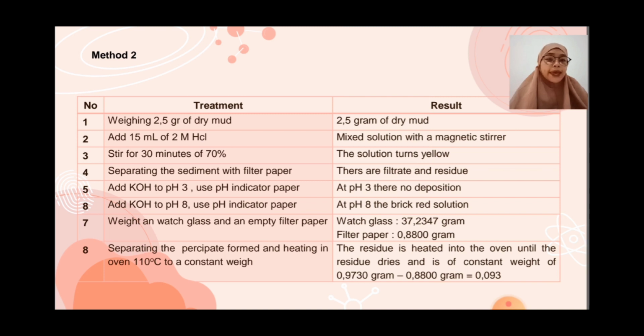The residue is heated in the oven until it dries and reaches a constant weight of 0.9730 grams minus 0.8800 grams, so 0.0810.